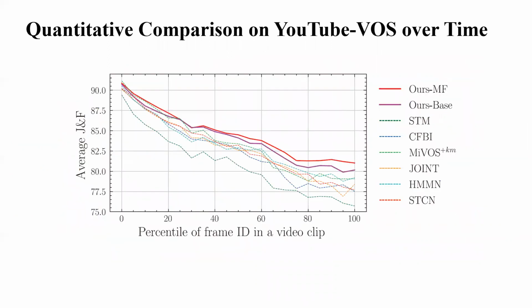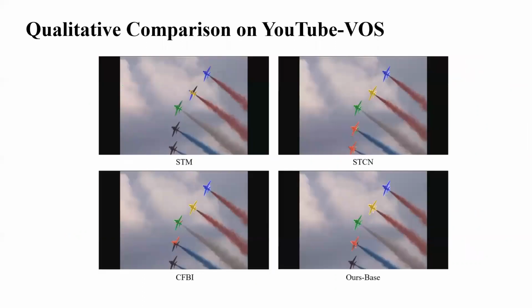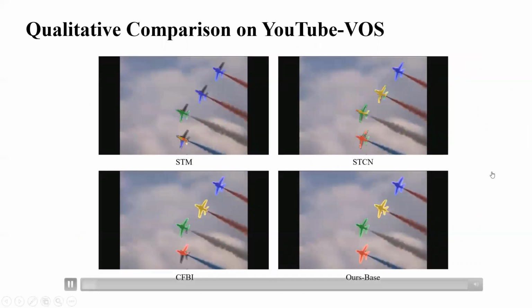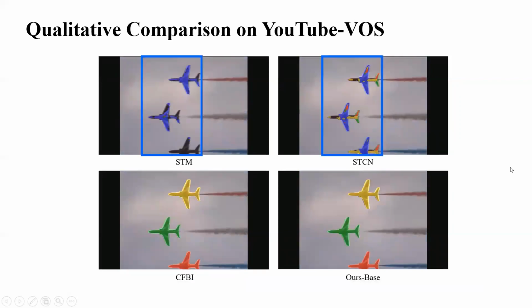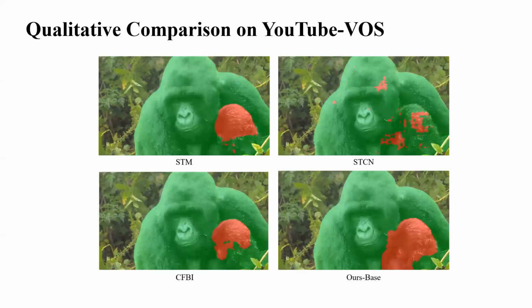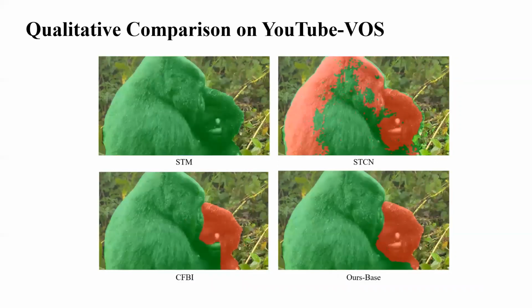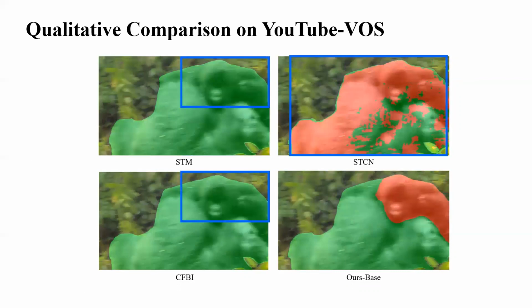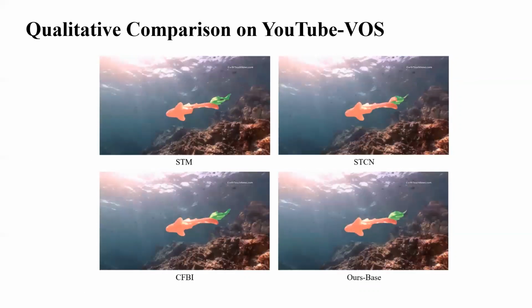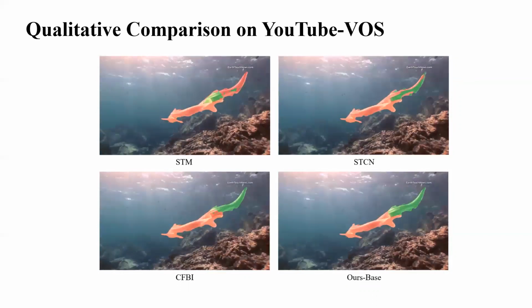Here we show the comparison of average overall performance on YouTube-VOS over time. Performance on all the videos is normalized to the same length, and our model has the least performance decay. Here we show the qualitative comparisons on YouTube-VOS. Our model can tackle cases such as object occlusion, large camera motion, and scenes with multiple objects better compared to previous competitive methods, STM, STCN, and CFBI.